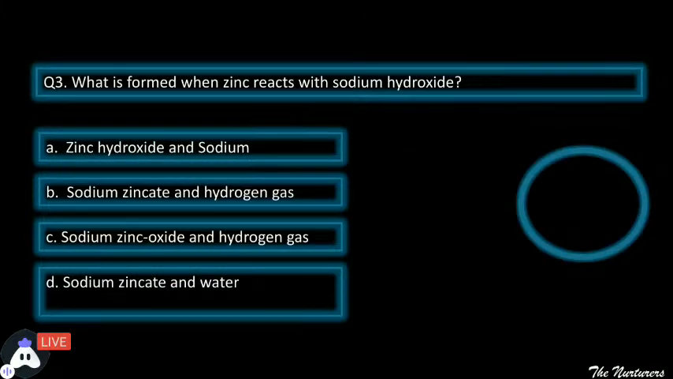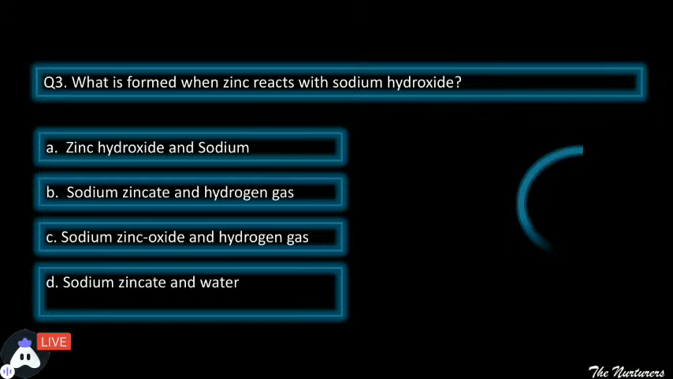What is formed when zinc reacts with sodium hydroxide? See, this equation is again very important. What will happen when zinc reacts with sodium hydroxide? Hurry up, send your answers, and then we'll be discussing the reaction. You need to be fast.